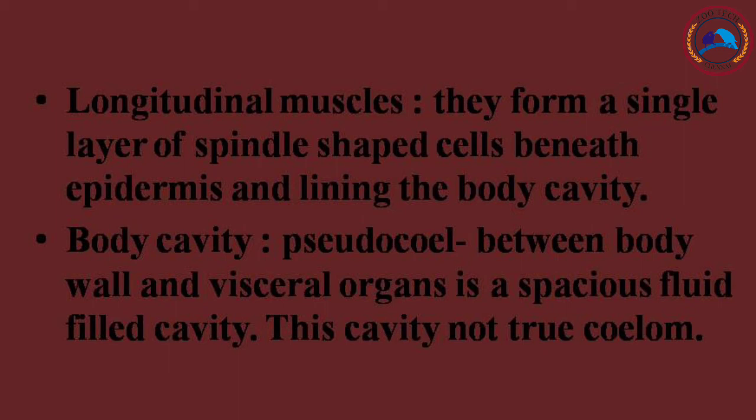Each column will contain about 150 muscle cells. This number and disposition of the muscle cells in nematodes form a basis for the identification of species.